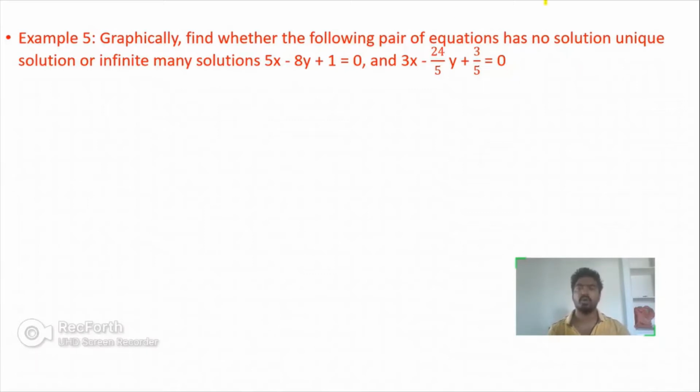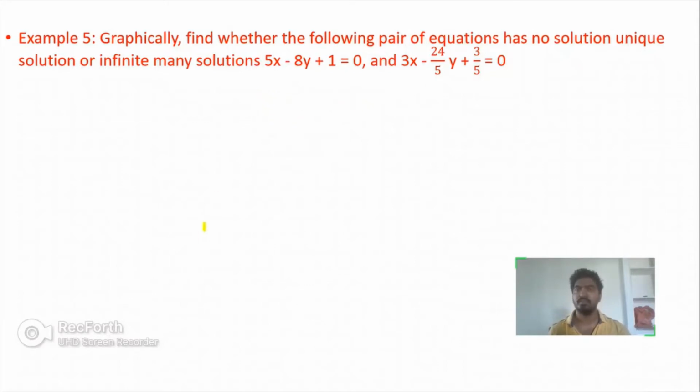So for that, what we have to do? We have to see, when compared to standard form of equations, what will be the a1, b1, c1 and a2, b2, c2 values, and we want to find a1 by a2, b1 by b2 and c1 by c2. Then we have to see what is the relationship established between their coefficients.